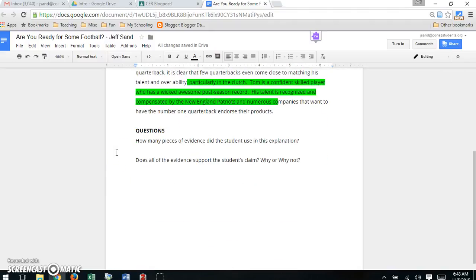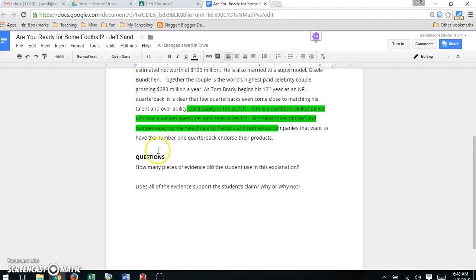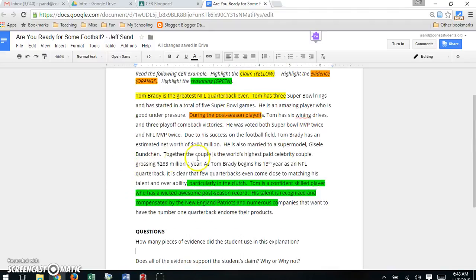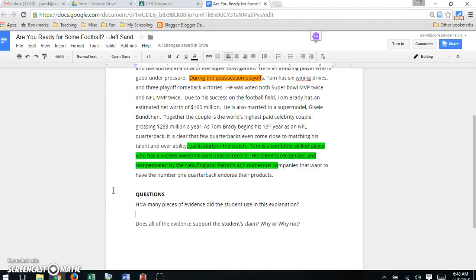Okay? Finally, what I want you to do is answer these two questions. How many pieces of evidence did the student use in this explanation? Finally, does all of the evidence support the student's claim? Why or why not? So there might be some evidence in here that doesn't really support the claim, right? It doesn't really relate, or it's weak, right? I want you to answer both these questions, and then when you're done you can go ahead and turn in, right?